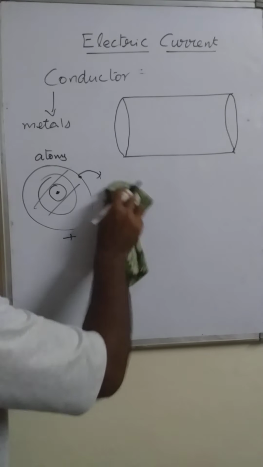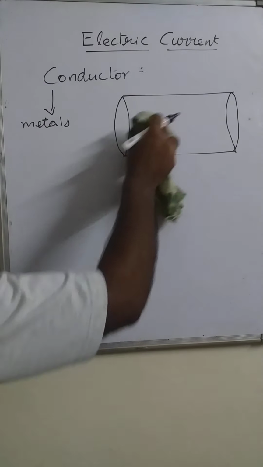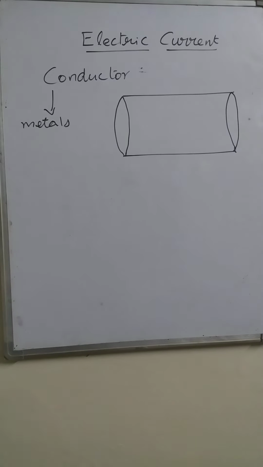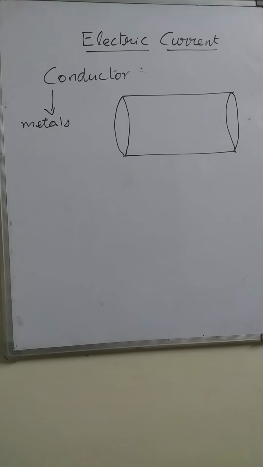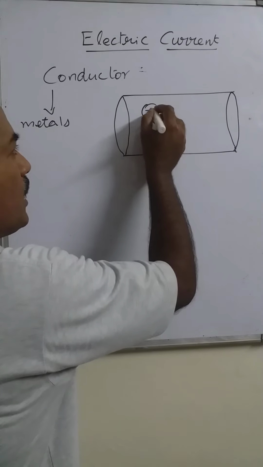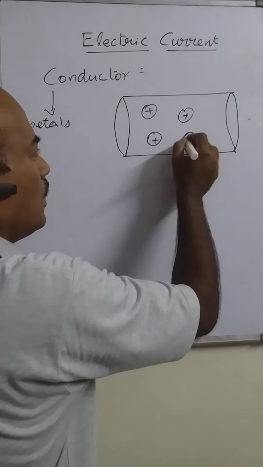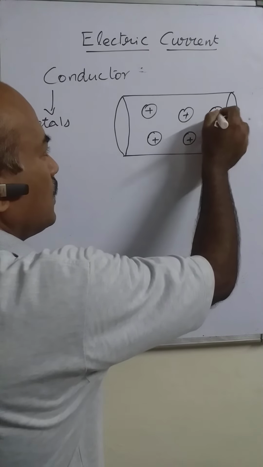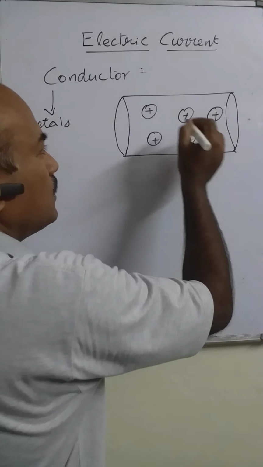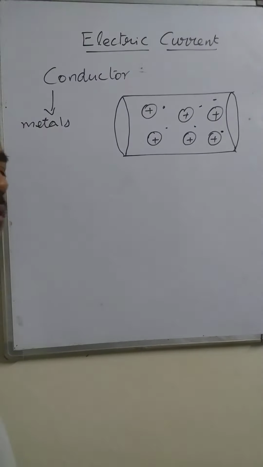Like this, we have so many free electrons in this. Billions, trillions of free electrons present inside the conductor. The positive ions we represent in the bigger size and the electrons with dots.